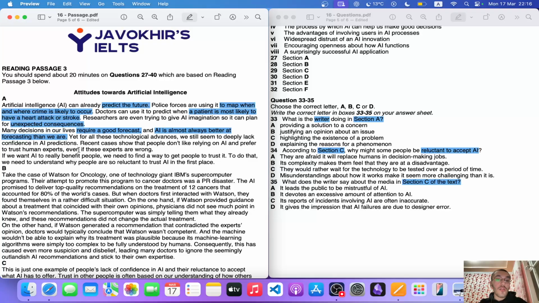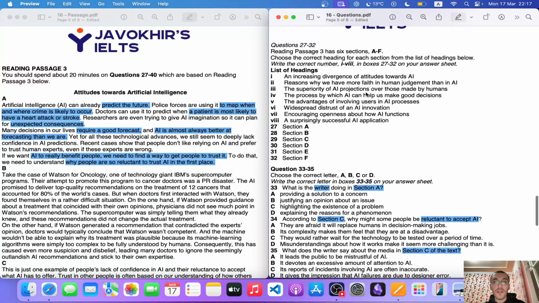Yet, for all these technological advances, we still seem to deeply lack confidence in AI predictions. So, despite the fact that it has advantages in forecasting the future, we still have this kind of distrust against AI. Recent cases show that people don't like relying on AI and prefer to trust human experts, even if these experts are wrong. If we want AI to really benefit people, we need to find a way to get people to trust it. Okay, this is the text. To do that, we need to understand why people are so reluctant to trust AI in the first place.